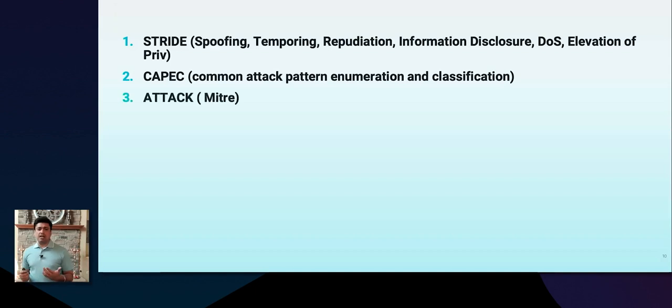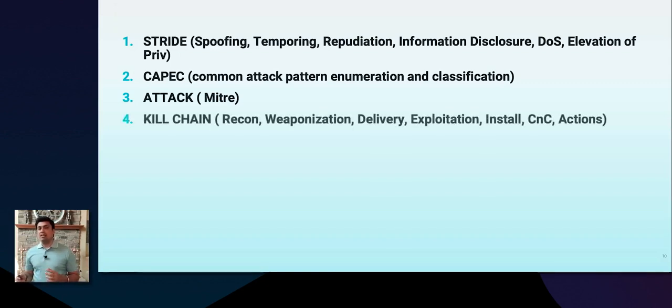Now, CAPEC is good for analysis of attacks and threats, but MITRE also has another project called ATT&CK, which is a very interesting framework, which also extends to cloud now. It allows you to map the tools, techniques, and procedures, which are otherwise also known as TTPs, from attack groups to attack phases. And lastly, the kill chain.